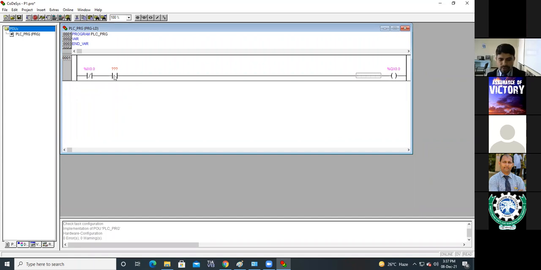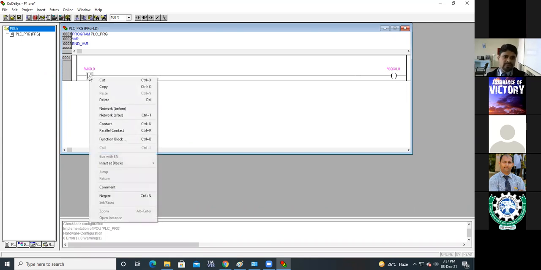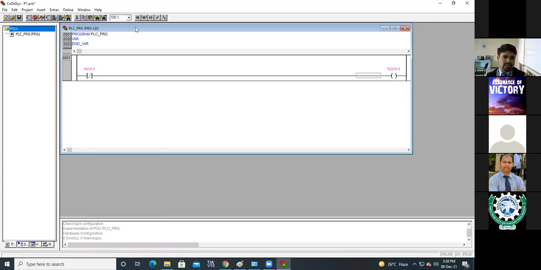Now here, what you will do, first of all, you implement the basic gates. We will implement the basic gates first of all, and then after that we will go to the next part. See here, this is one simple switch output instruction.